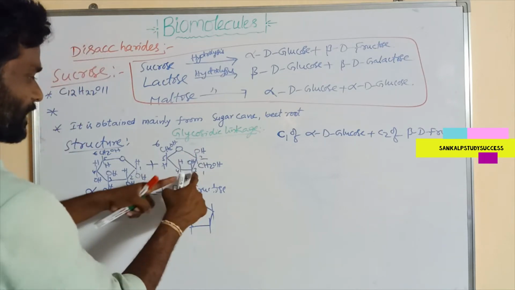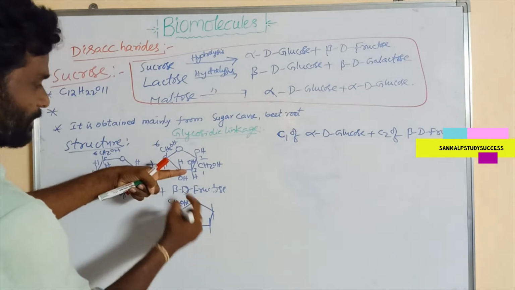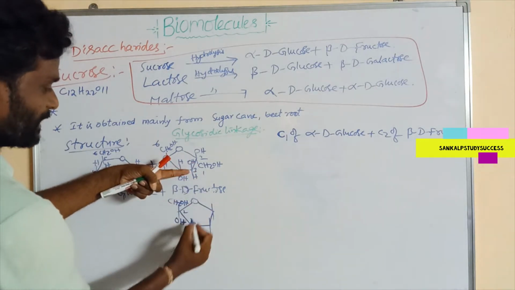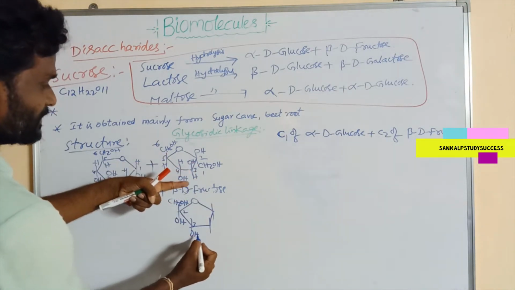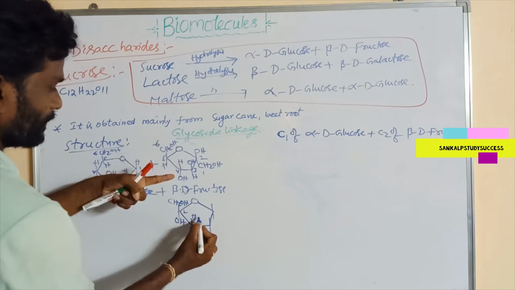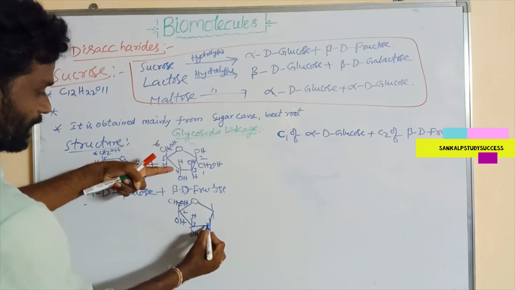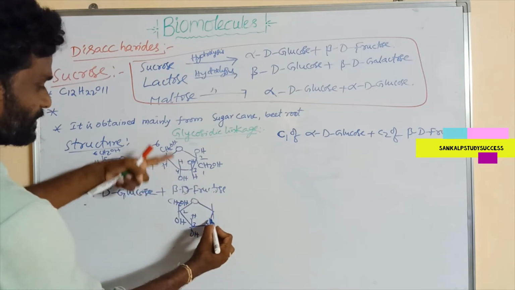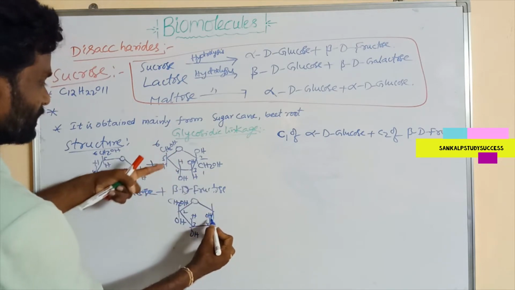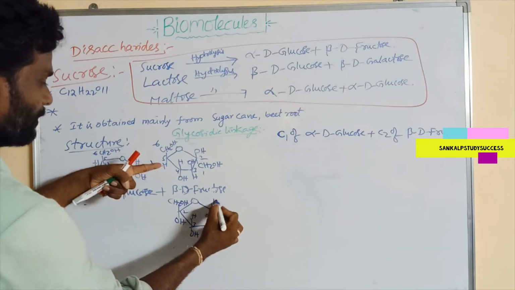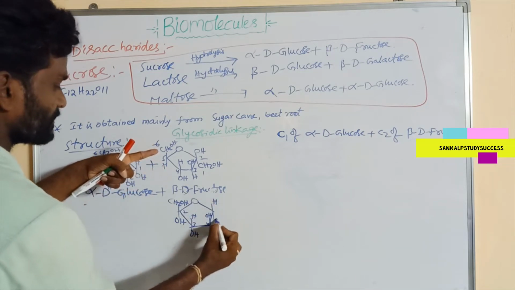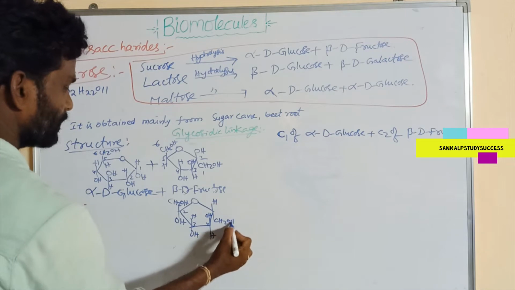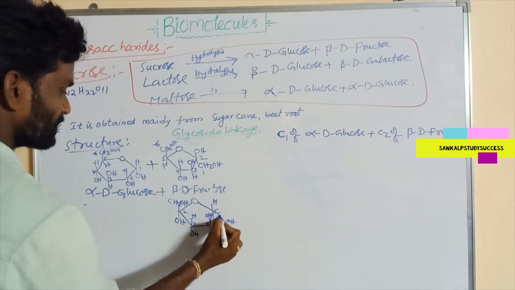Similarly, now go to the third carbon. Here OH is above, that means below. Here H is below, that means above. Next, the fourth carbon, H is above, that can be written below, and OH is on top. Similarly here also, H can be written on top and CH2OH below. So this is the fourth, this is the fifth, this is the sixth carbon.